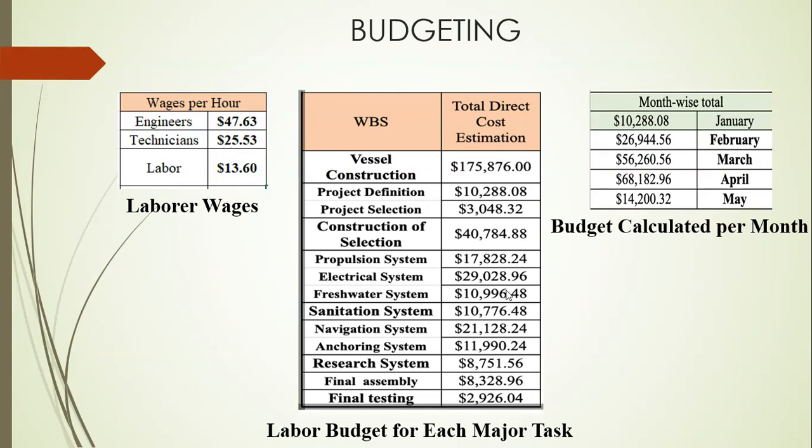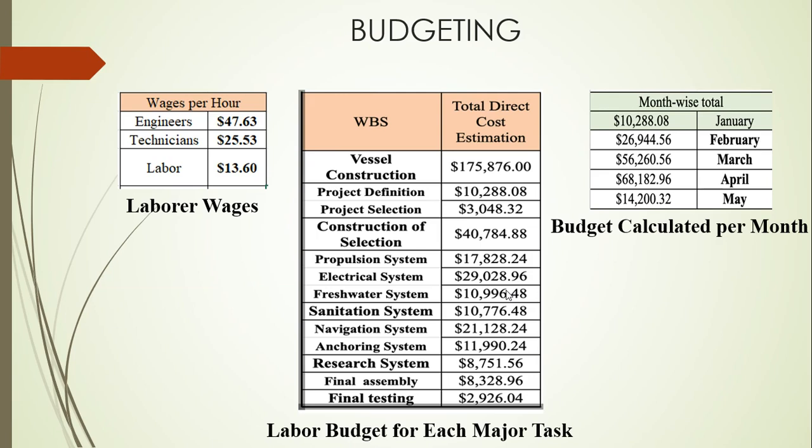We need labors to construct. The bill of material consists of the cost only for the materials. We need labors to convert the materials into a vessel. For that, we have three types of labors: engineers, technicians, and labors. Engineers, due to the high skills, are given the higher pay. And then here also it has been subdivided into each thing.